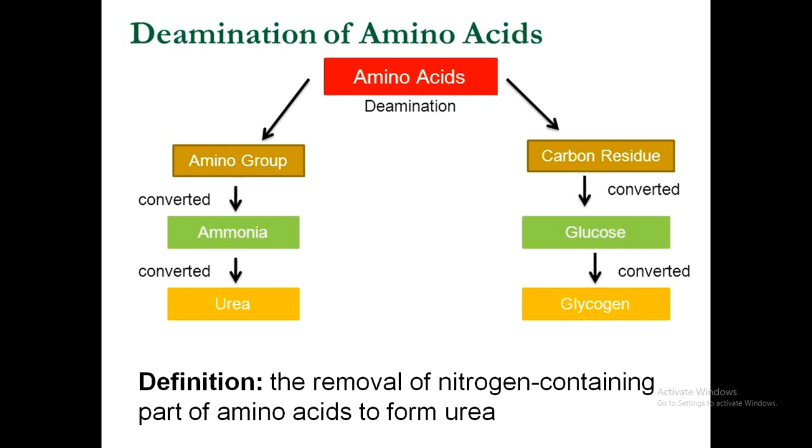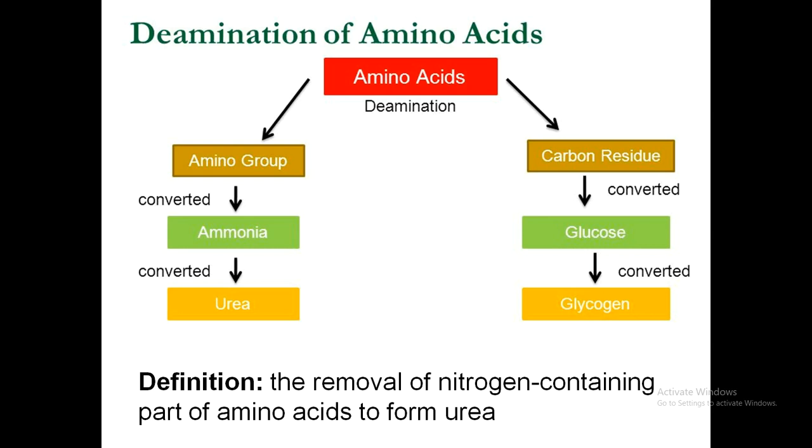If we recall the structure of amino acids, it consists of an amino group, a carboxylic group, a central alpha carbon, a hydrogen group and an alkyl group. So the amino group is removed from the amino acid in the process of deamination, and the rest of the structure becomes the carbon residue. The amino group is then converted into ammonia by the addition of another hydrogen atom. That ammonia is then converted into urea by the liver and exported to the kidneys, from where it is released as urine.